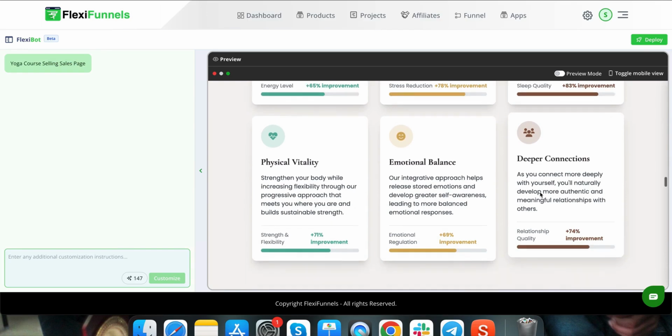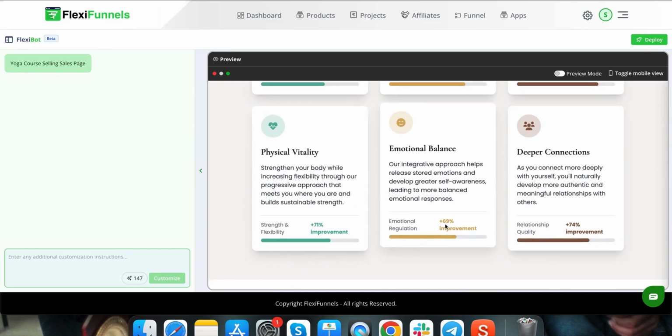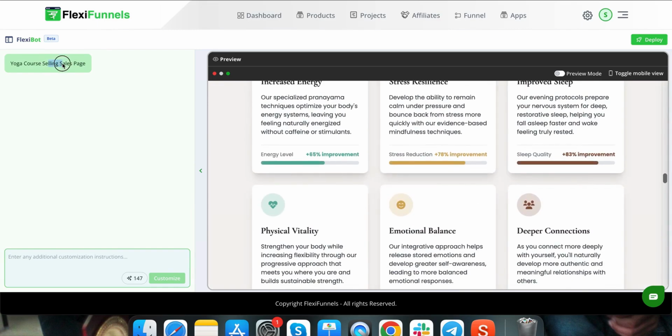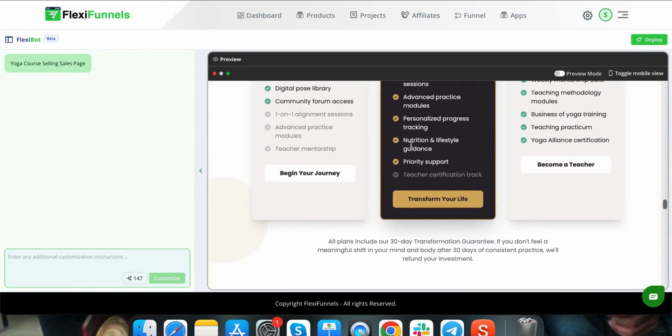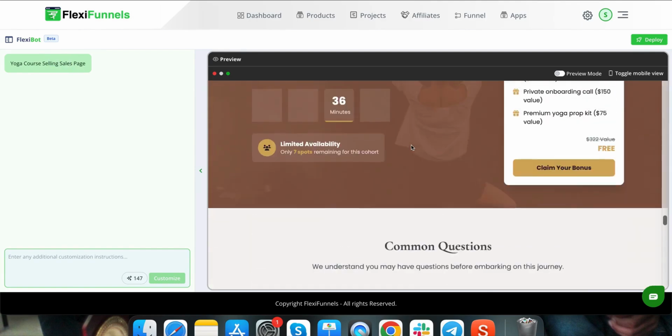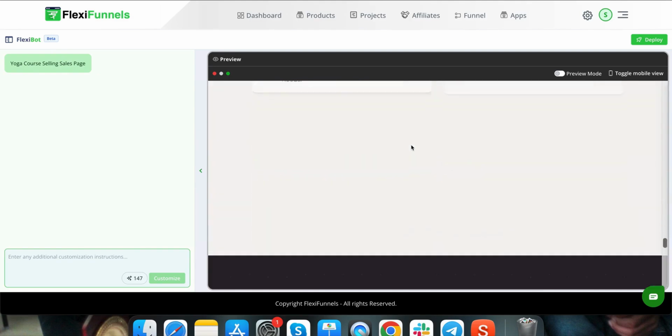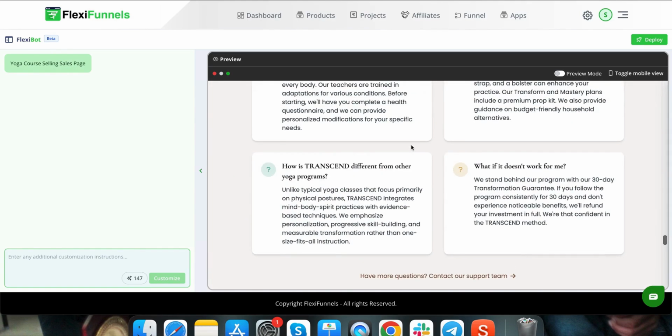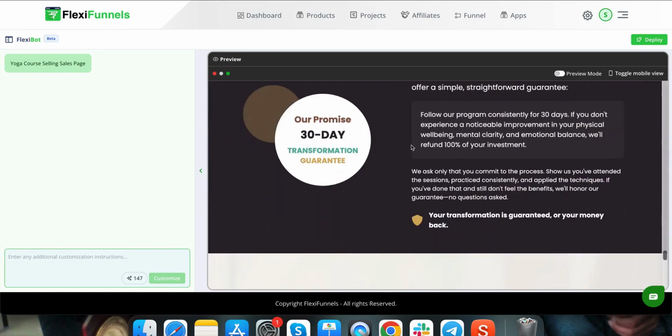This is beyond what I could have imagined, showing it with a graph and percentages. It's doing an amazing job. Even if you type a single line or just one word, it will still do some magic for you. But if you're more specific with your instructions, it will help your conversions. If there's a specific date for an event, like a webinar, mention that date. Being specific is key here.